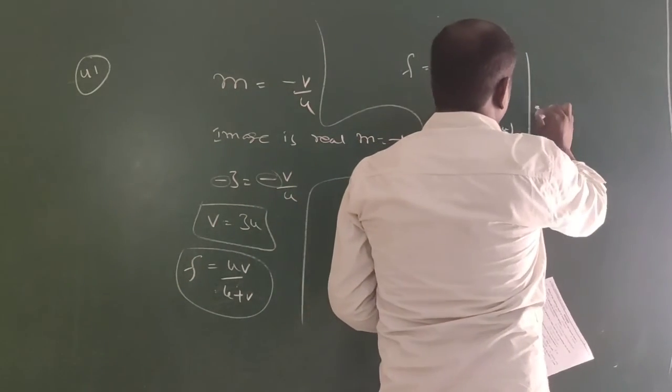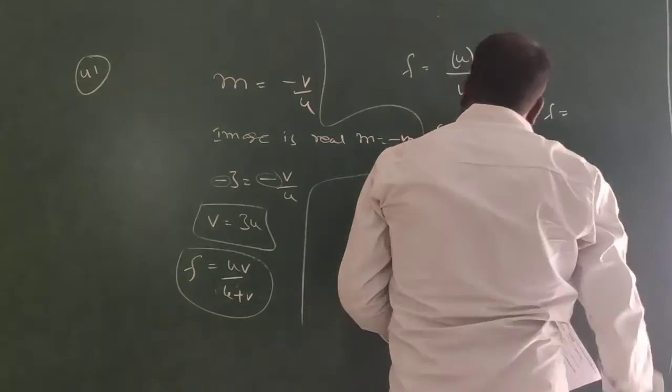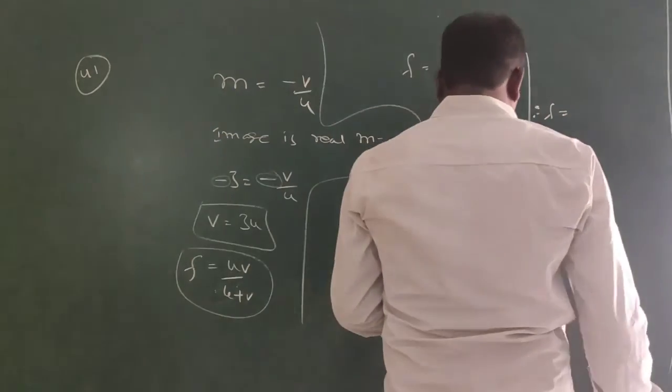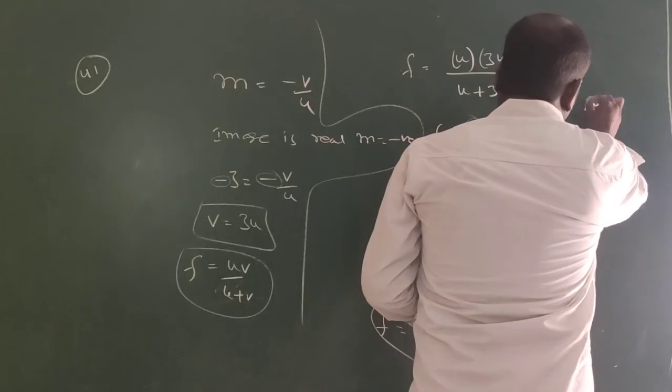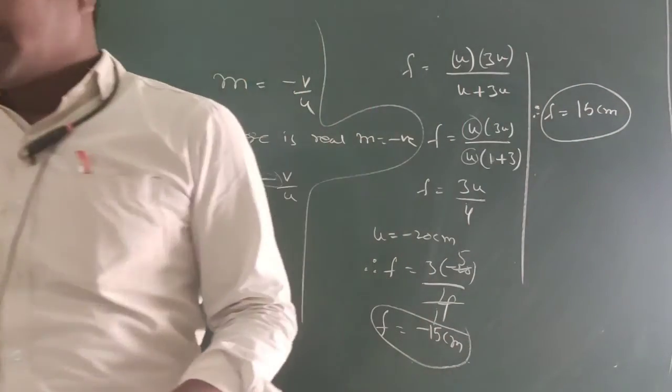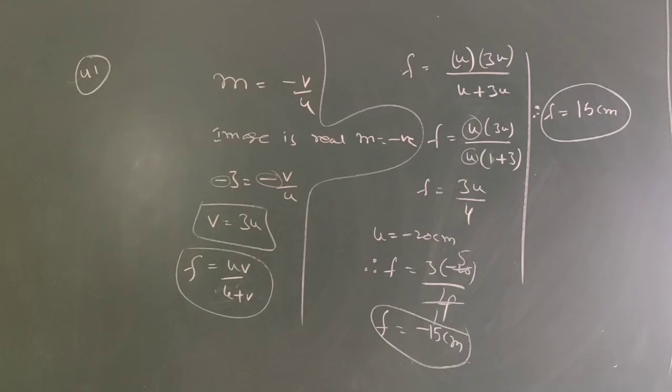Therefore, it is a concave mirror. Focal length of the concave mirror is negative. So that is 15 centimeters. F equal to 15 centimeters. Here f equal to 15 centimeters.